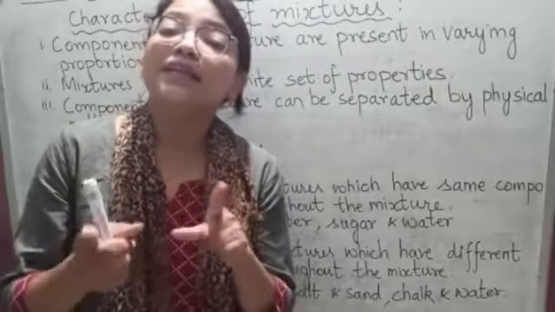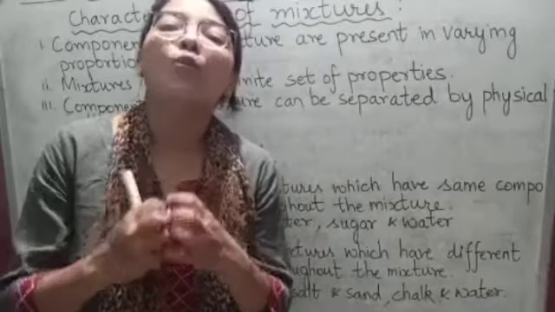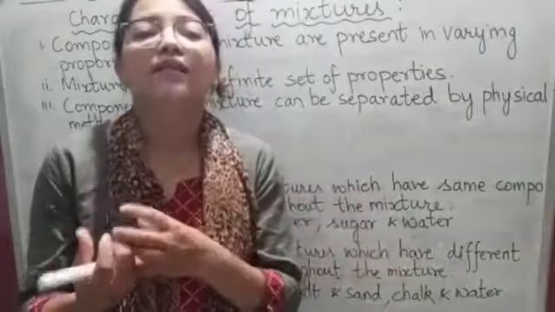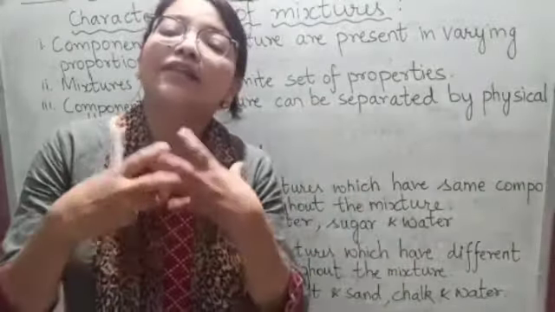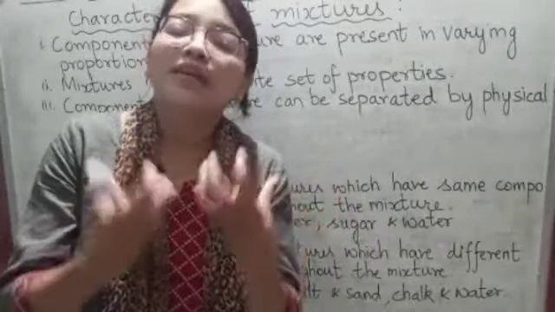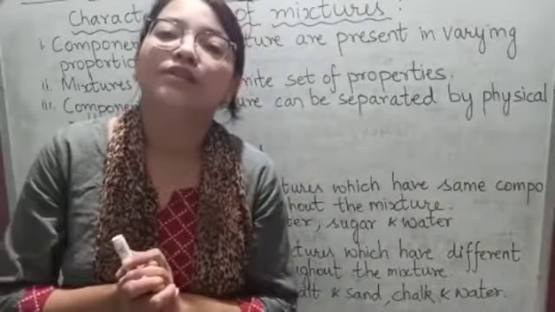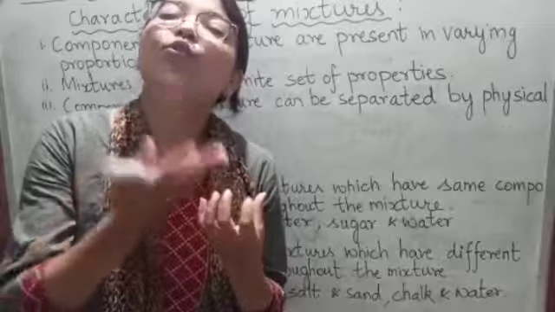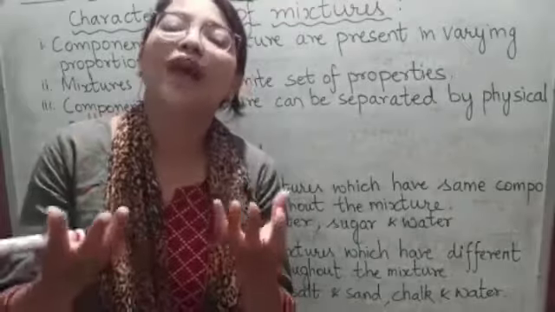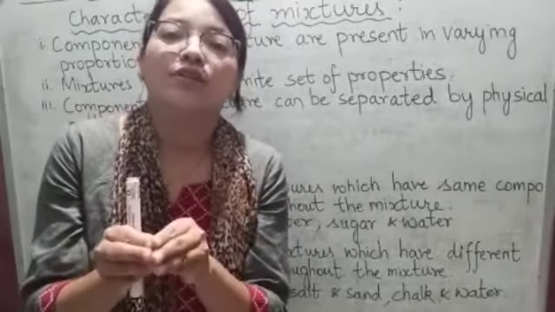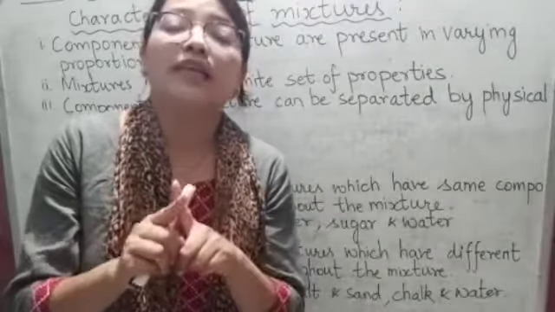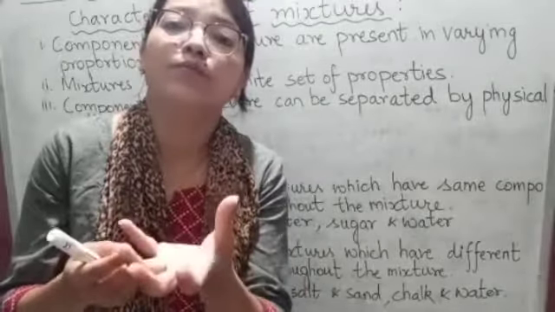But in the case of mixtures, the properties of the components are retained. For example, if iron and sulfur get mixed and form a mixture, then the properties of iron and sulfur are retained in the mixture. Iron will have its own property and sulfur will have its own property. They continue to have their own properties in the mixture. But in compounds, the components do not retain their properties in the product.